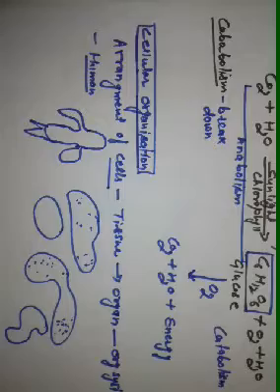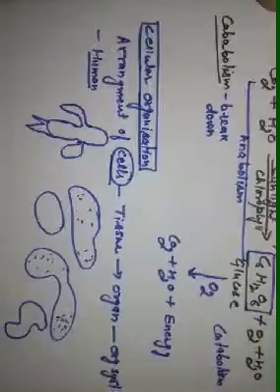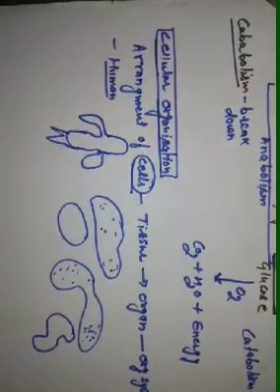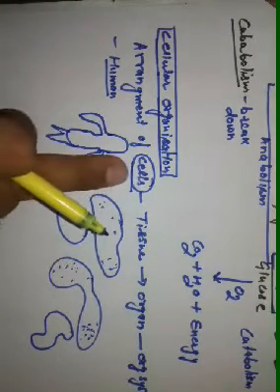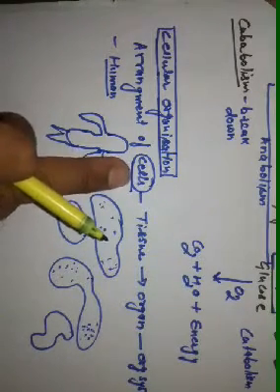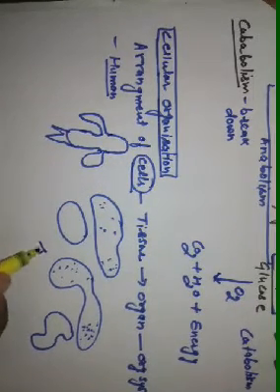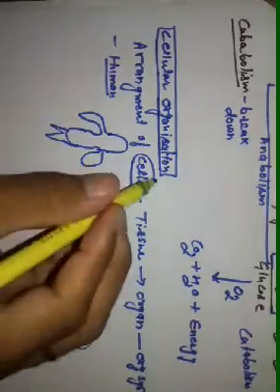But what is the meaning of a cell? Cell is the structural and basic unit of life. Cell is the living unit, and it is found only in living organisms, not in non-living things like these stones. So this is cellular organization.